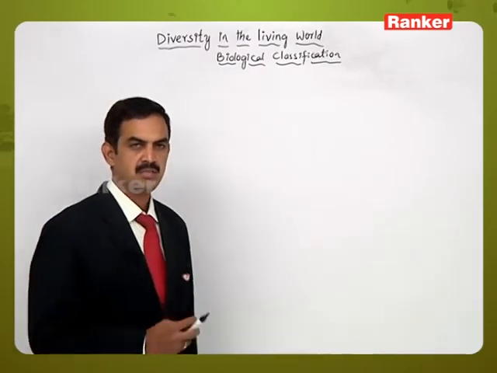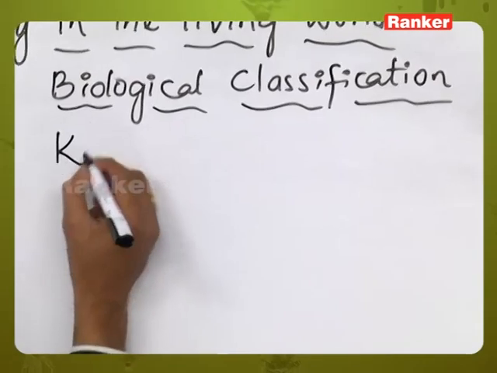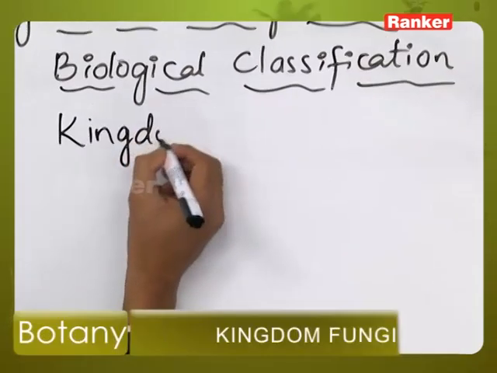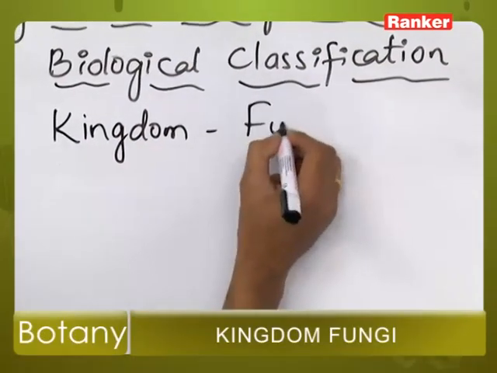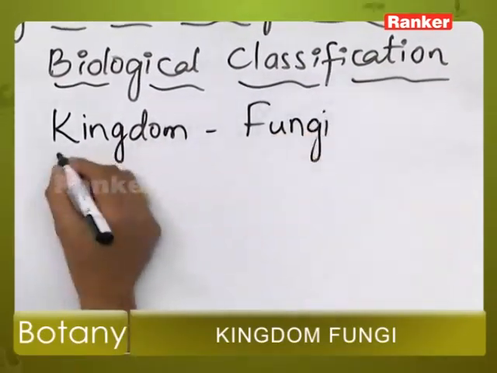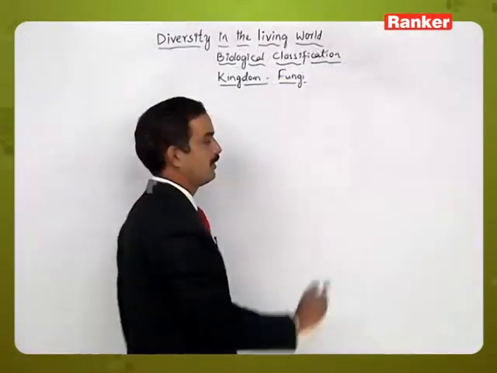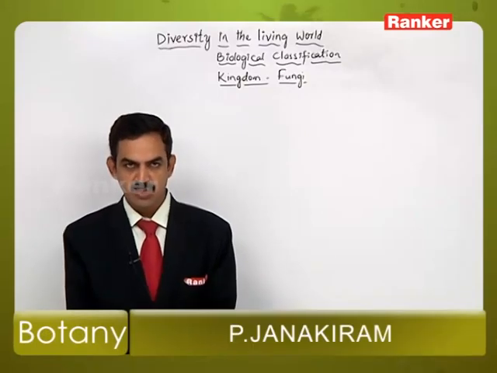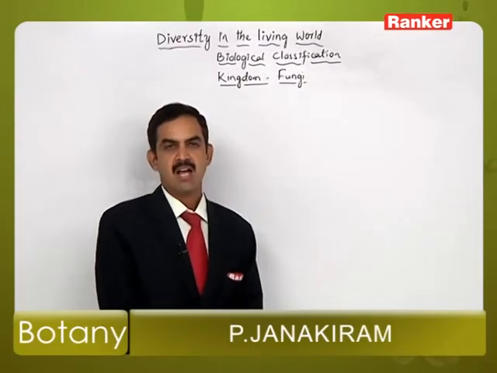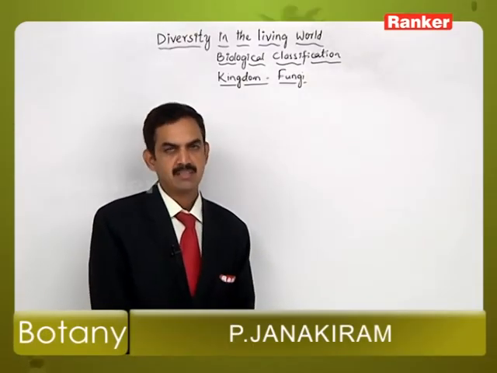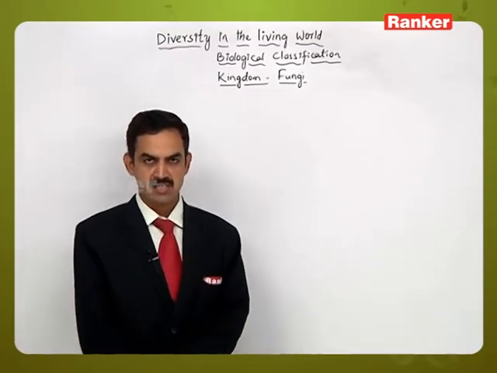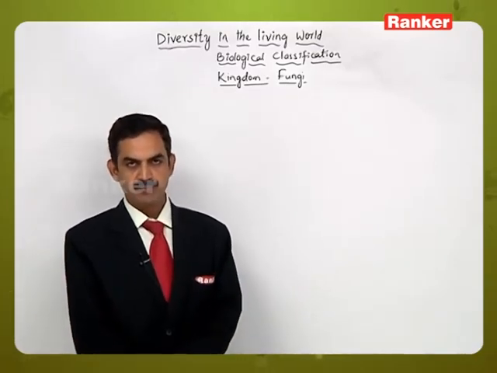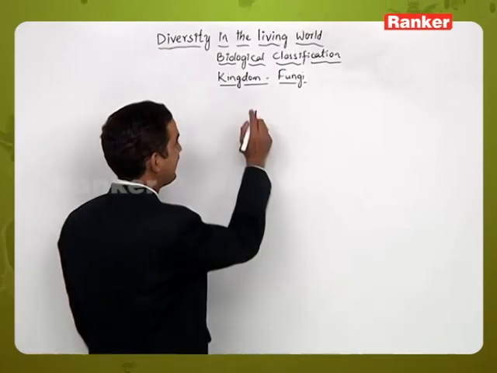In biological classification, the next kingdom is kingdom Fungi. Kingdom Fungi is a special group of individuals which have a cell wall, but the cell wall is non-cellulosic in its nature, and at the same time they are eukaryotic.